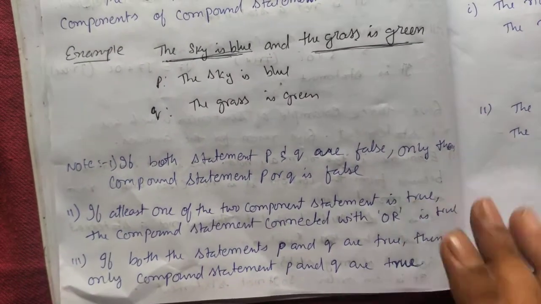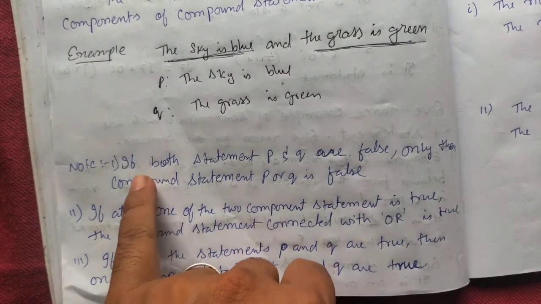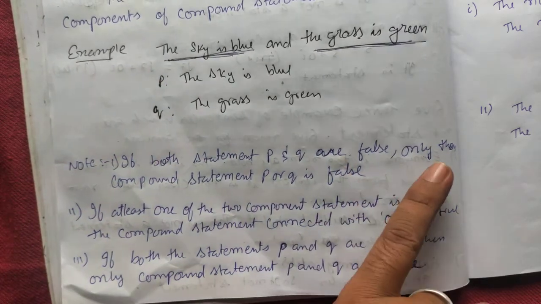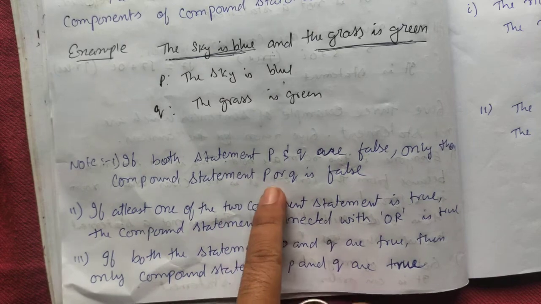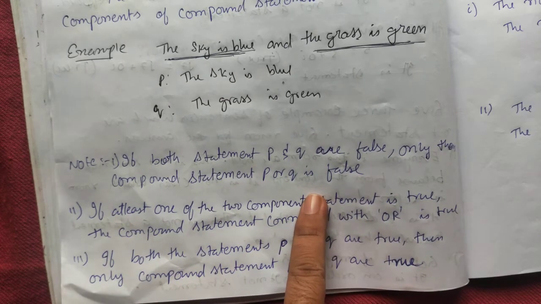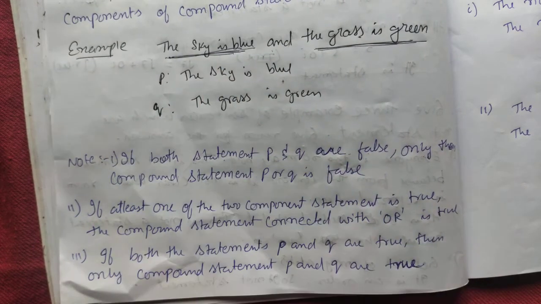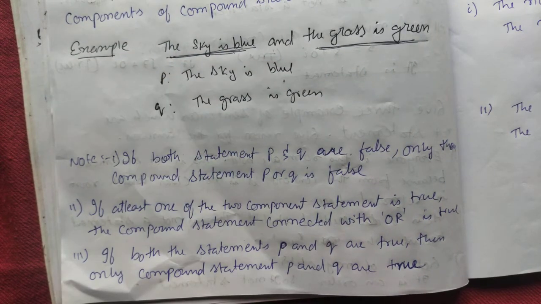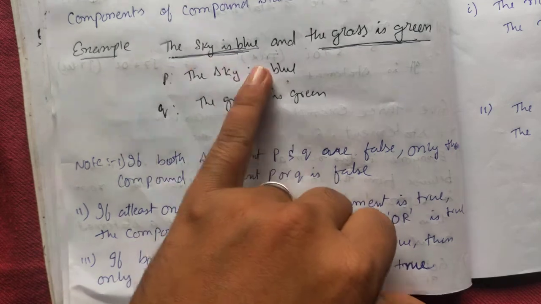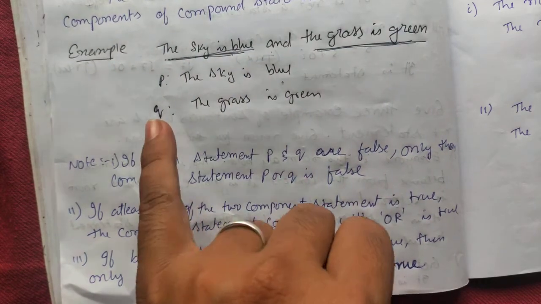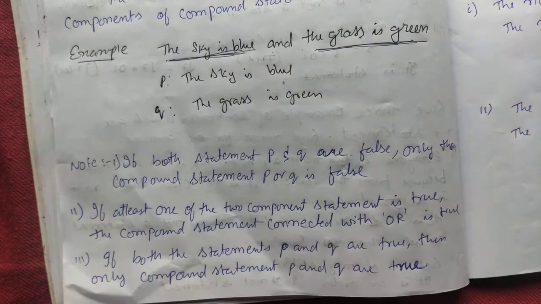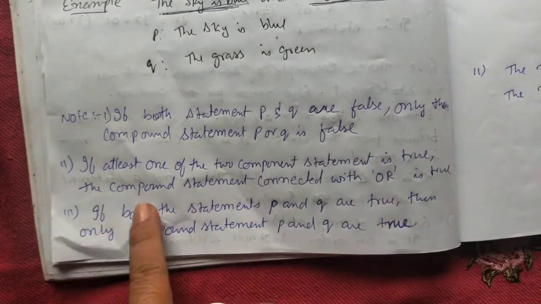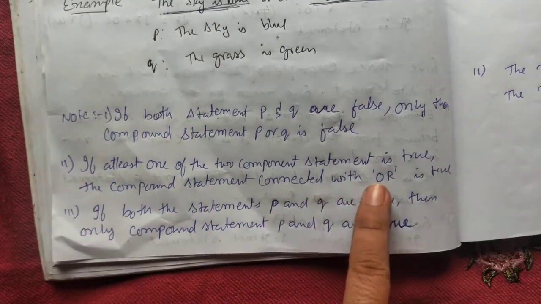Before we start the exercise, you have to know that only if both P and Q are false can we say the compound statement P or Q is false. If both are false, P or Q is false. If P is false and Q is true, or Q is false and P is true, that is, if at least one of the two component statements is true, then the compound statement connected with "or" is true.